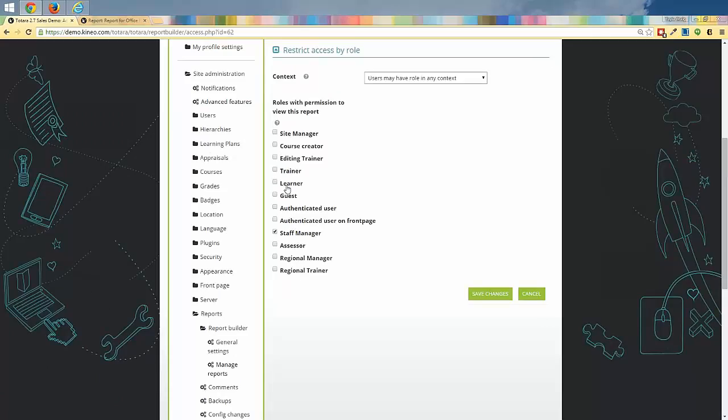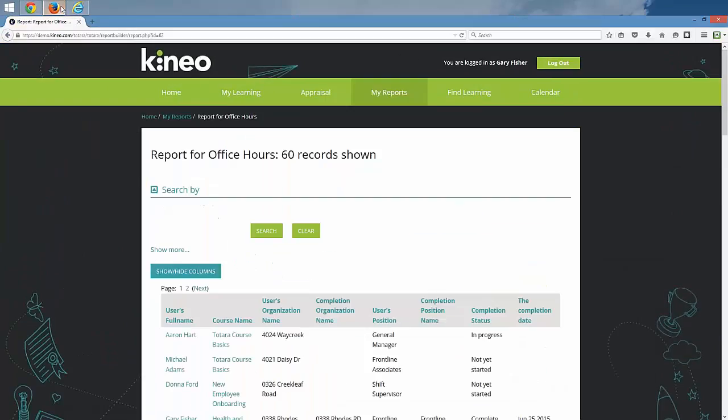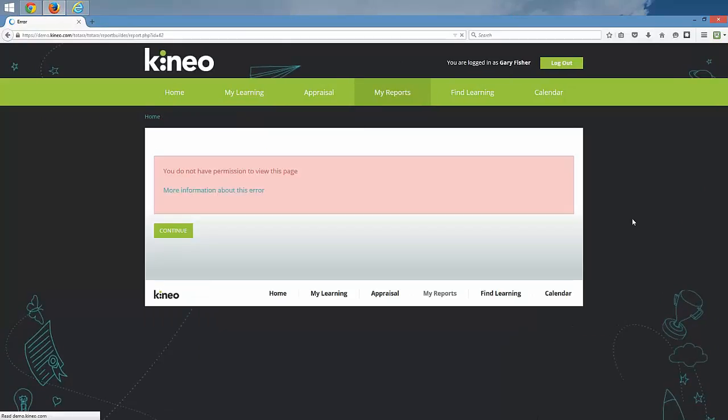And if we do that, we can choose any of these different roles that are on our site. So if we chose learner, Gary would still see it. But we're not going to choose learner. We're going to choose staff manager. And we're going to save our changes. Now let's try to take a look at this as Gary. If I refresh the screen, I think it should give me an error. Yeah, you do not have permission to view this page.